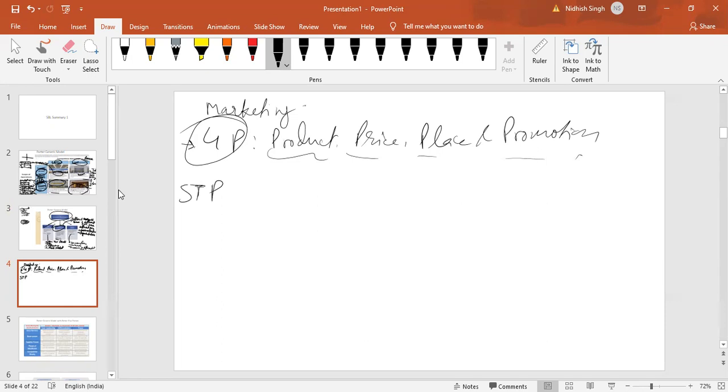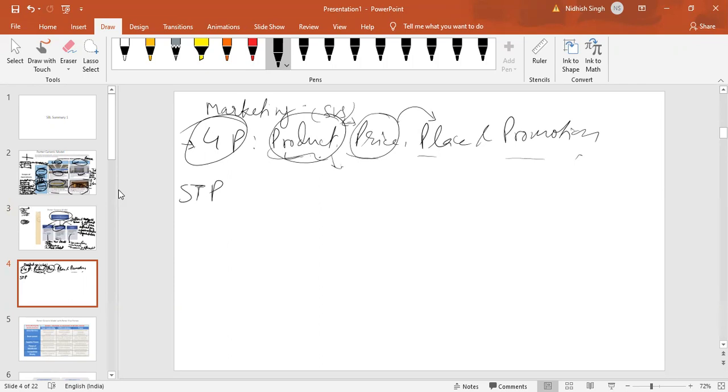Because what we do, we define a product, who we want, what we want to develop, what services, product, and here product also means services. So what service we want to deliver and what will be the prices, because both of these are linked to each other, right?